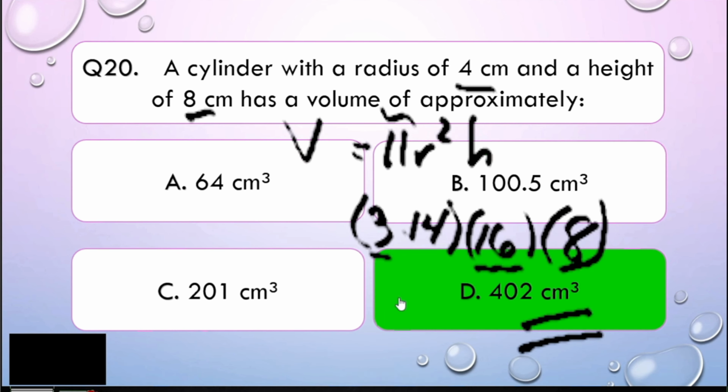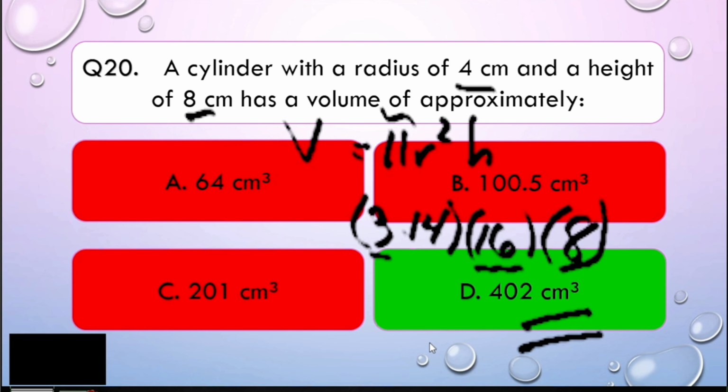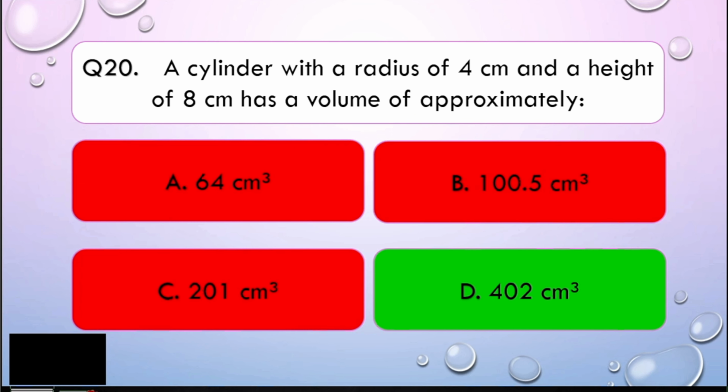Okay, my dear math learners, so these A, B, and C are wrong. I hope you got that one. Congratulations, my dear math learners. You have already finished halfway of our reviewer series. I hope you have a high score in answering the 20 questions.